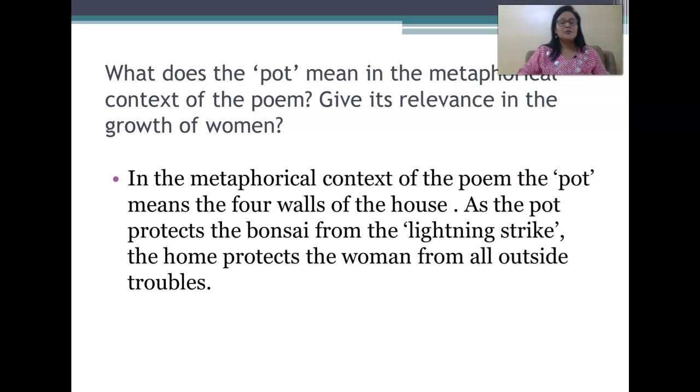Apostrophe. Second question. What does the pot mean in the metaphorical context of the poem? Give its relevance in the growth of women. In the metaphorical context of the poem, the pot means the 4 walls of the house. As the pot protects the bonsai from the lightning strike, the home protects the women from all outside troubles.